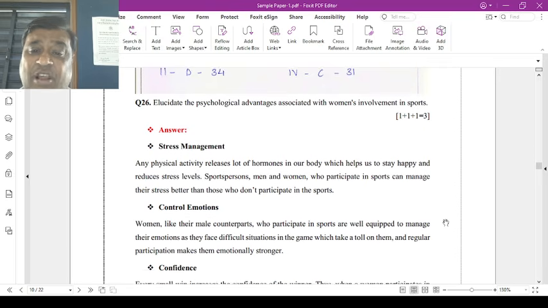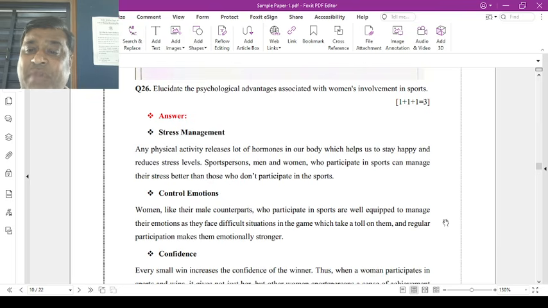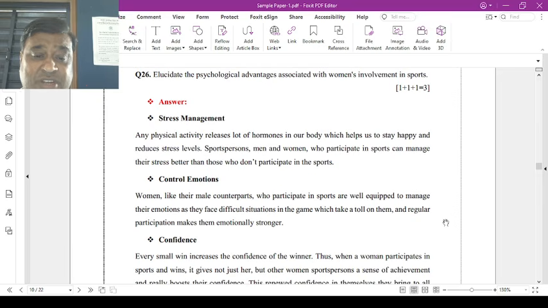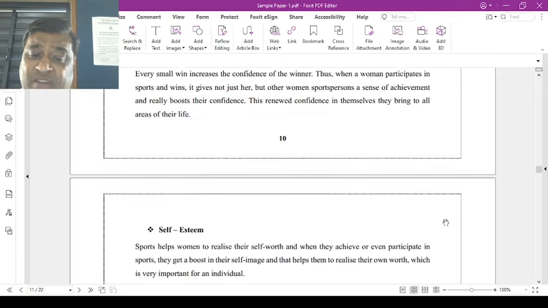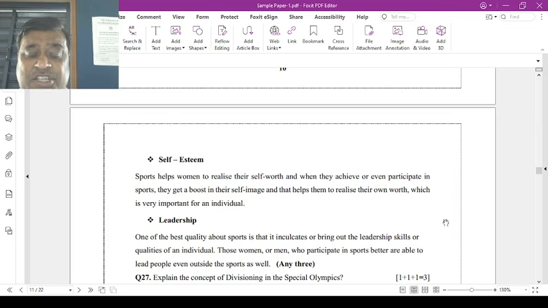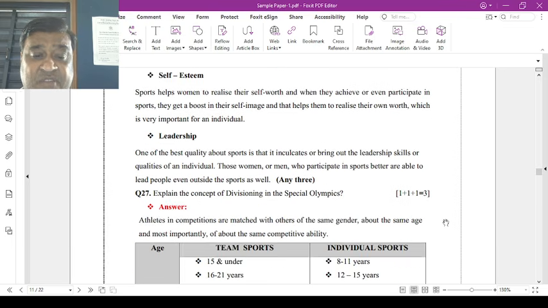Now allocate the psychological advantages associated with women's involvement in sports. Psychological बताना है, physical and social नहीं बताना है. Now psychological के अंदर stress management, control of emotions and confidence are there, self-esteem and leadership. Any three you have to define.